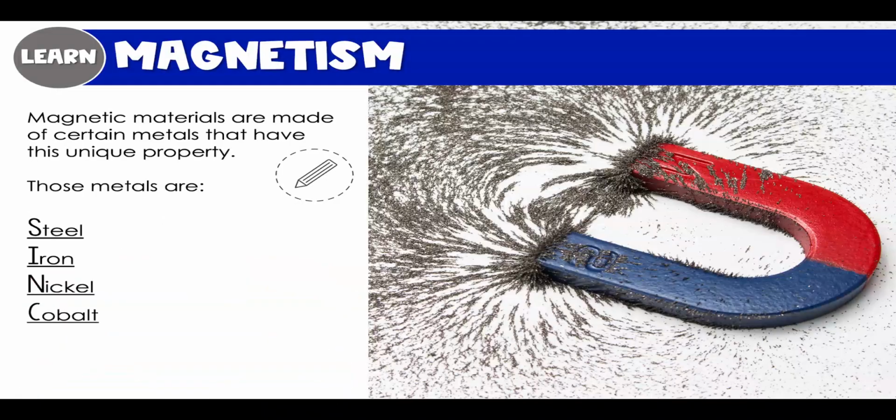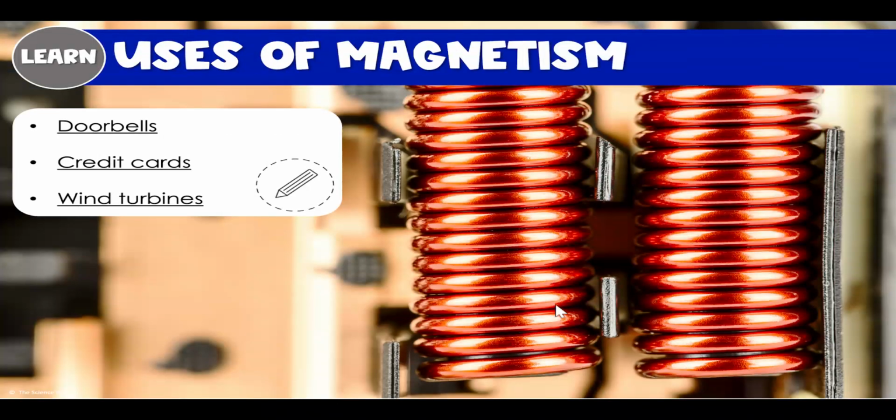Now remember, the only objects that a magnet will pull towards it are magnetic objects. So magnetic materials would be those things that are made of steel, iron, nickel, and cobalt. We've covered that a lot already. Now, I'm not sure if you knew this or not, but magnetism is used all around you as a force. Doorbells use magnetism. Credit cards actually use magnetism, and so do wind turbines. A lot of these things use something called electromagnets. That's a little more advanced, but just know that magnetism is being used in a lot of different things.